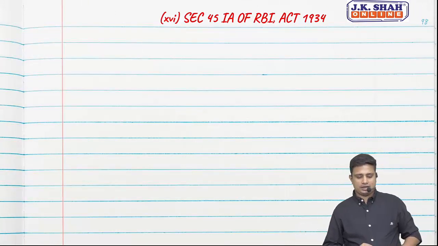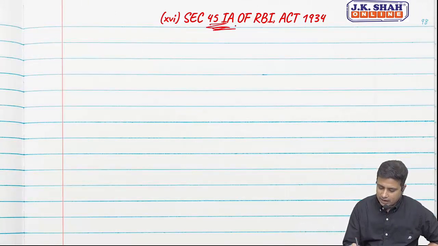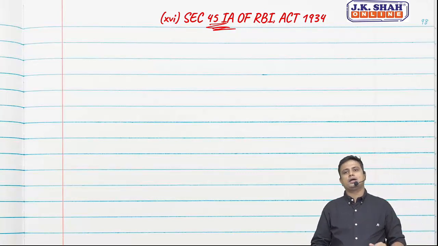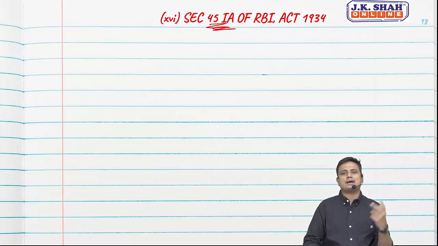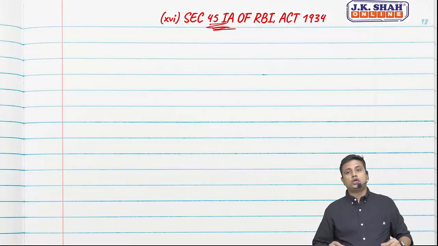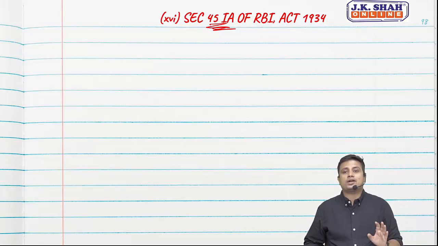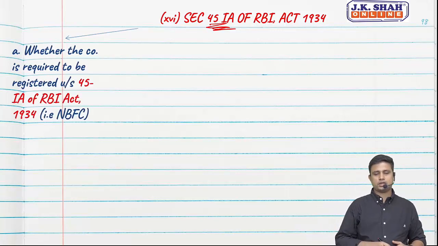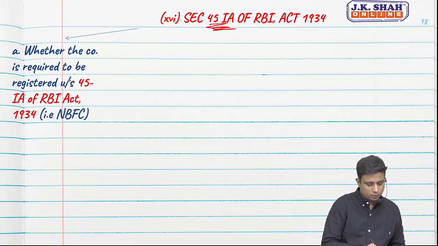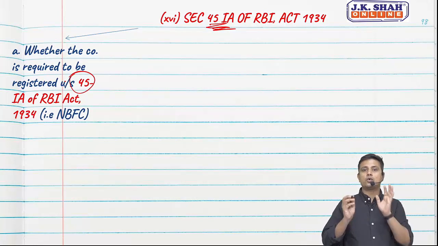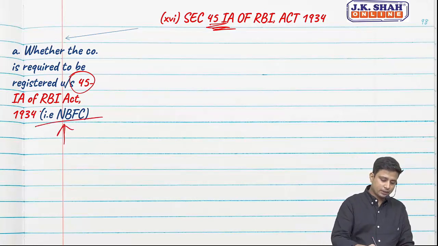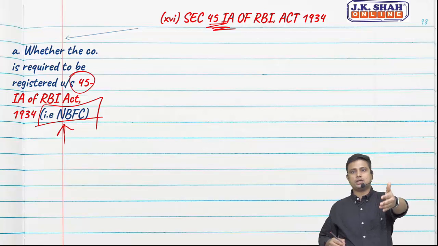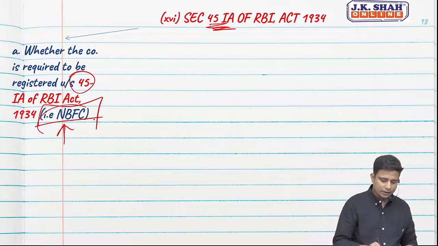Clause 16, Section 45-IA of the RBI Act. Now, 45-IA is applicable to which companies? To NBFCs. So in this particular clause, we need to report whether the company is required to be registered under 45-IA. Who is required to be registered? NBFCs. Please note this.